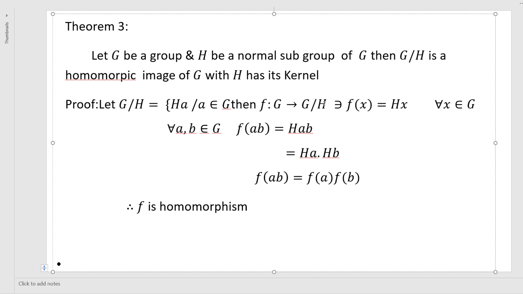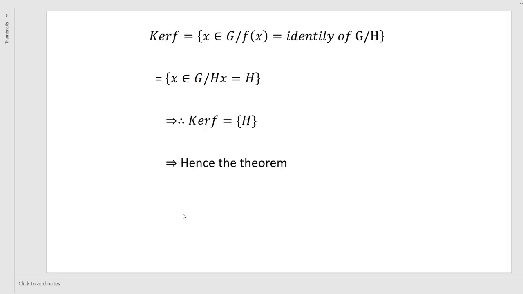We have to prove this function is a homomorphic image of G with H as its kernel. For all a, b belonging to G, f of a b is equal to H a b, right? Since H is a normal subgroup, we can write H a into H b. H a means f of a, H b means f of b, because a and b are from G. Therefore, f is a homomorphism.